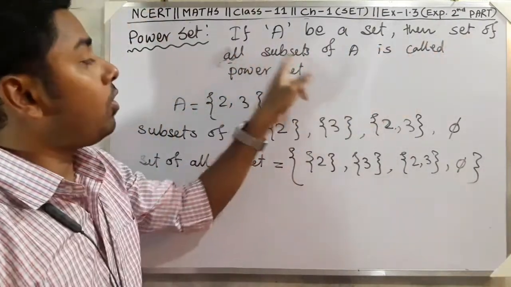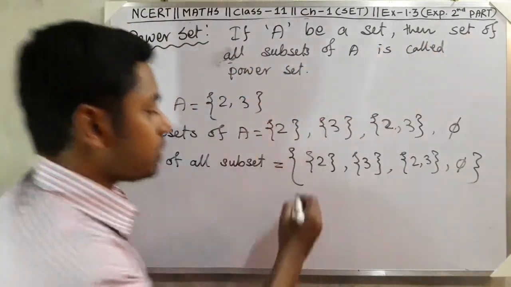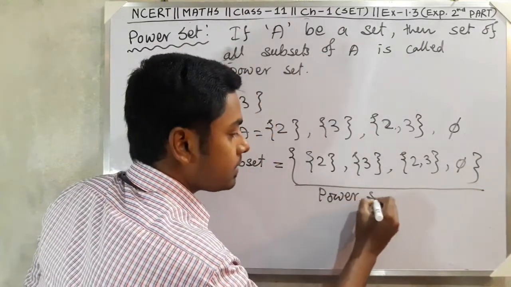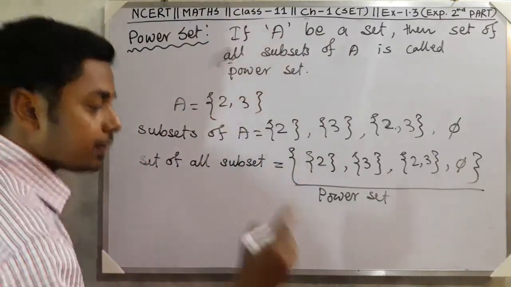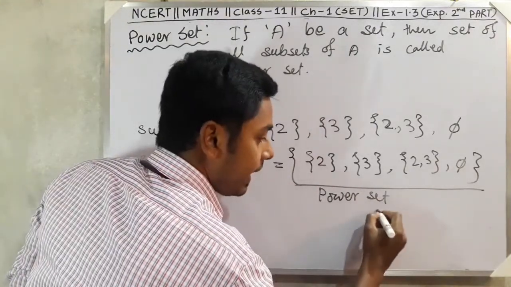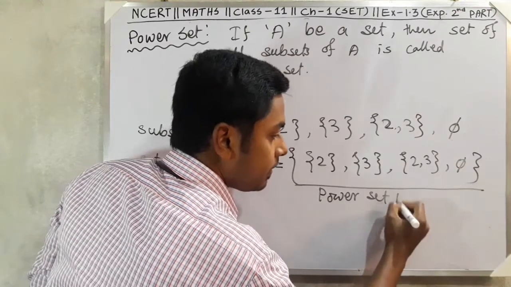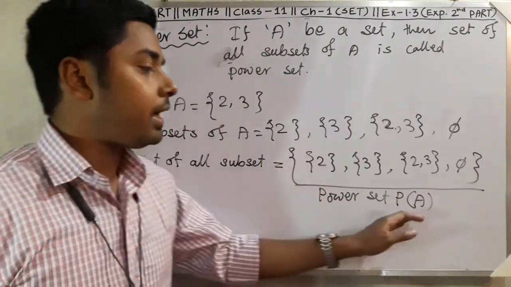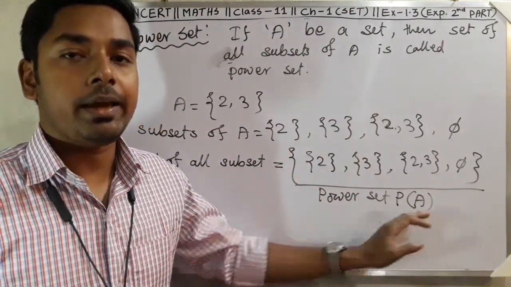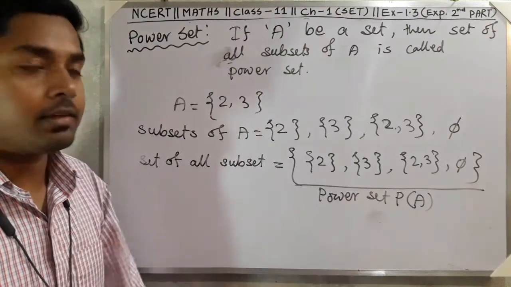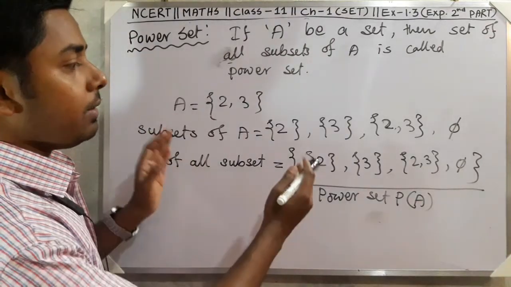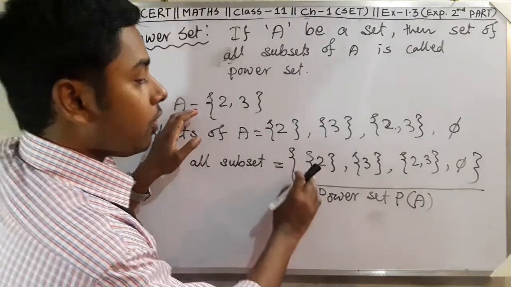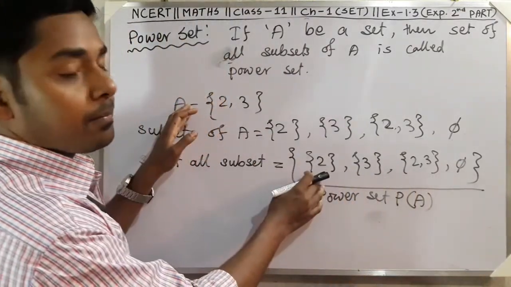Set of all subsets of A is called power set. So this is called what? Power set. And we represent the power set as P of A. Okay, this is the power set. That means what? If A is a set, then set of all subsets of A.